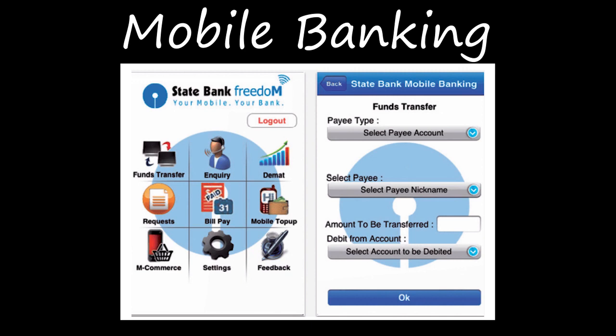These transactions include checking the balance, if you want to check how much amount you have in your bank, or transferring from one account to another account, or making some purchase online. If you're going to a shop also, you don't need to carry your wallet. If you have net banking or mobile banking, you can just pay them also, right? These transactions can be done anytime and anywhere also, right?